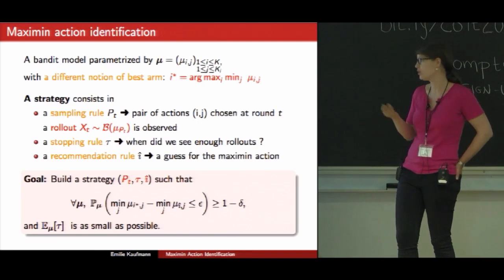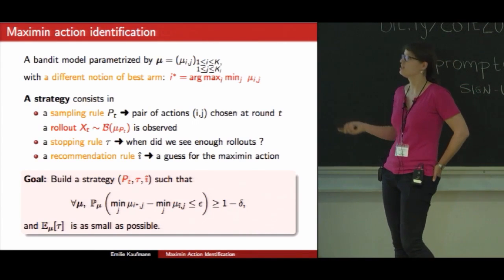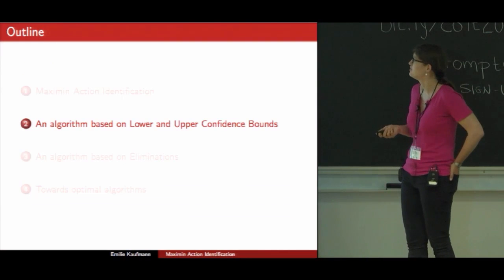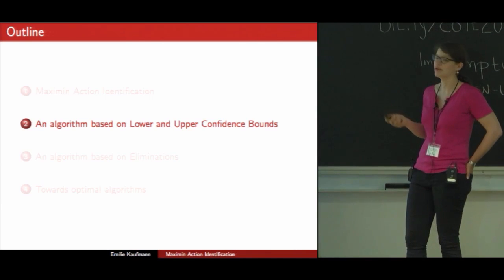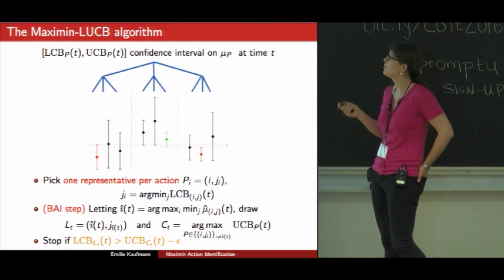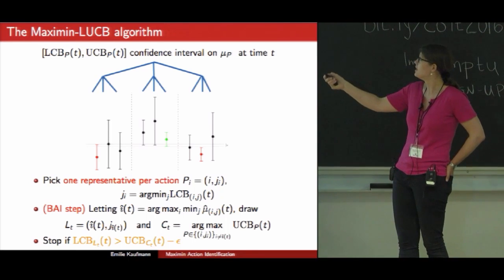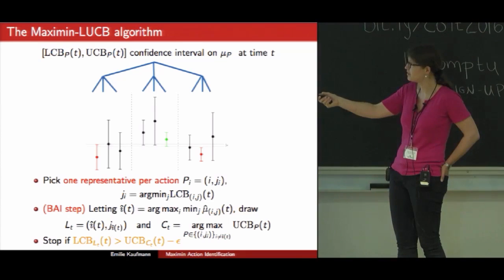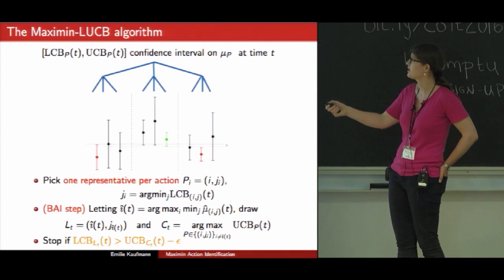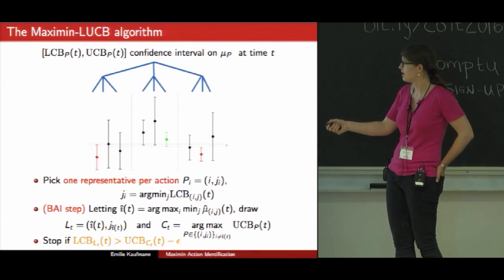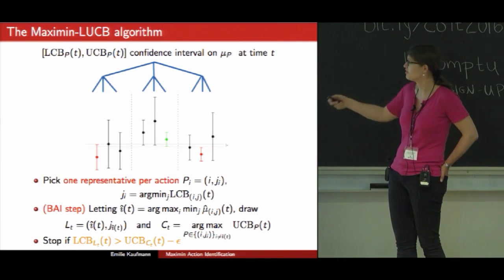And indeed, I will show how to adapt the main two approaches for the best arm identification problem to this Maximin action identification. So a successful heuristic for best arm identification is the use of lower and upper confidence bounds. And I present here an algorithm, M-LUCB, that indeed relies on confidence intervals on each mean of the leaves at time t, made of a lower confidence bound and an upper confidence bound. So I illustrate here the algorithm in a particular case in which there are 3 actions for each player, and the corresponding arms are therefore grouped in bins corresponding to the action of player A.